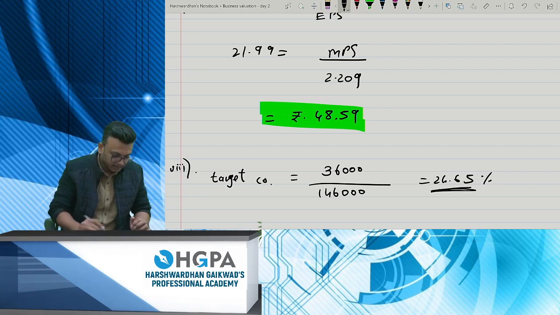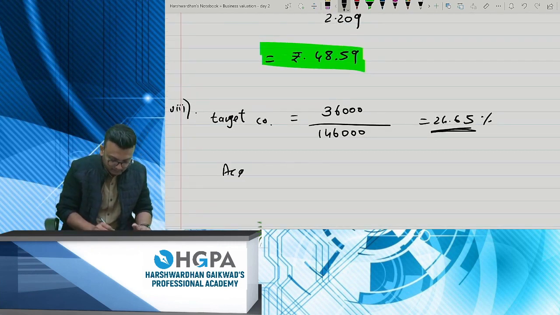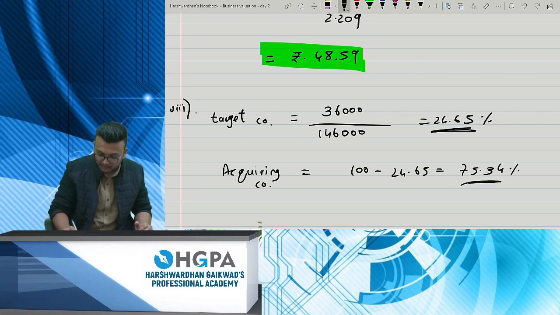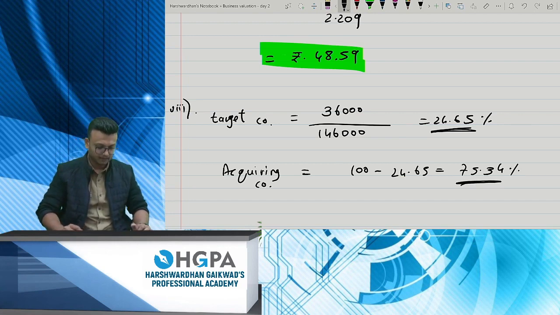It is 24.65%. If this is the answer, the acquiring company will have 100 minus 24.65, and that will be 75.34%. That is basically the bifurcation of the ownership. This was a pretty easy sum. I hope you have got it.